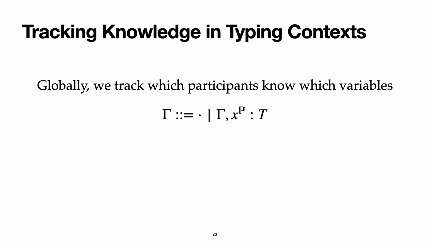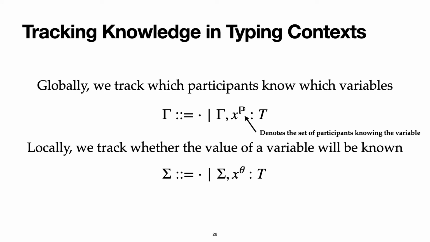In our theory, we use a typing context to track the knowledge of variables. So when two participants exchange a message, the value of the variable will be known to only these two participants, while all the other participants know that this exchange has occurred, but only the type information is available. And we need to distinguish whether a participant actually knows the value of the variable. At the global type level, we use a set of participants, big P, to denote the set of participants who know the value of the variable.